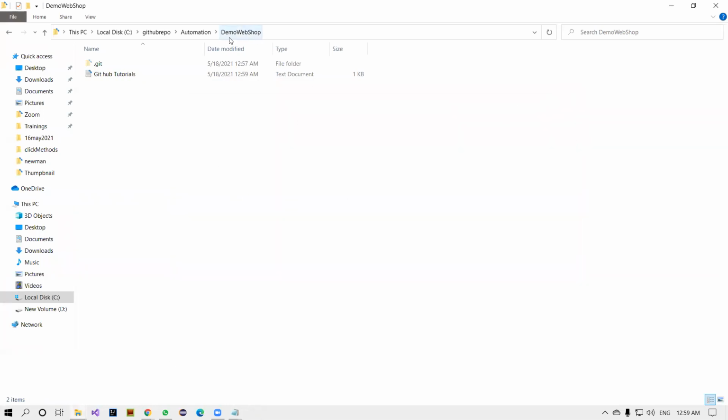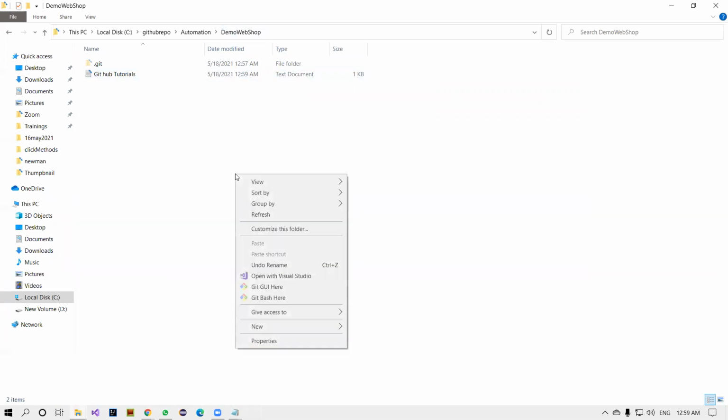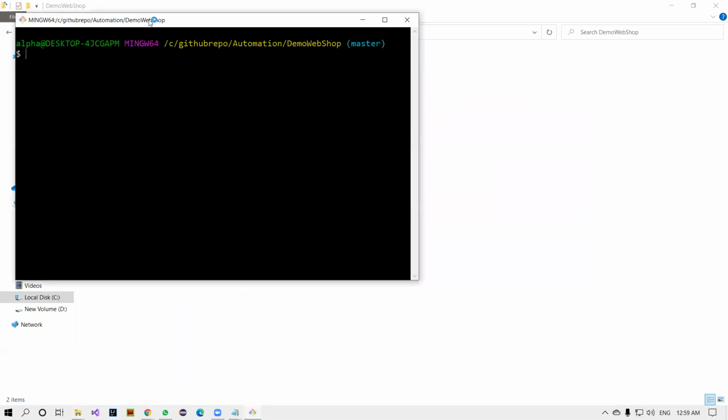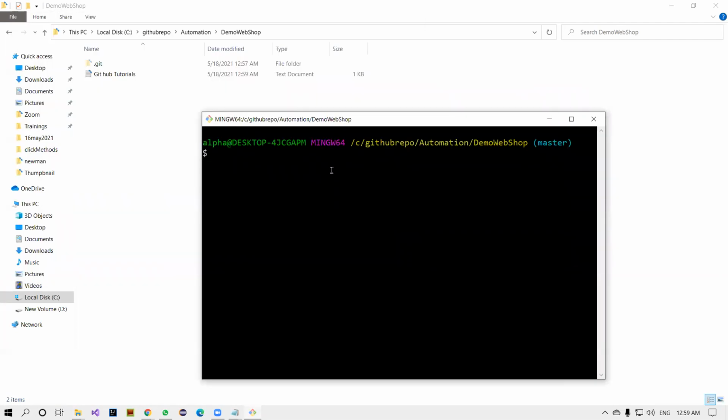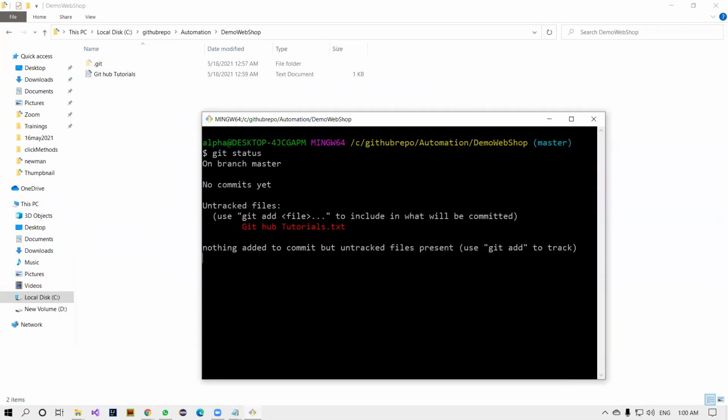Now come to this demo web shop inside the project, where you added the files, git bash here. Perfect. Now, no need to do the git init, no need to give the git clone or everything. You can ignore that. Now, the actual thing is git status.